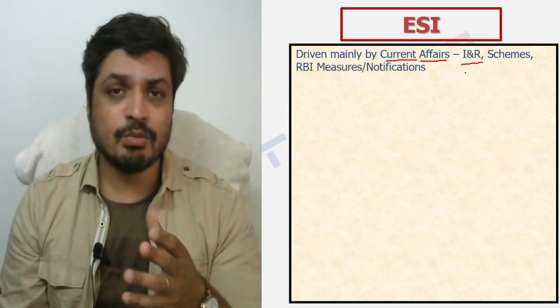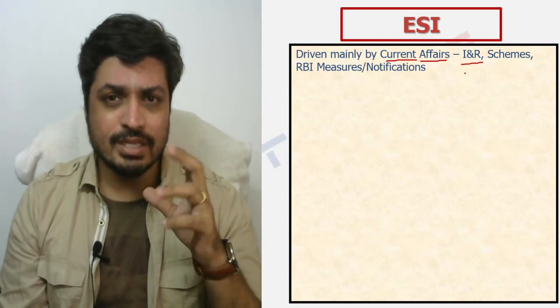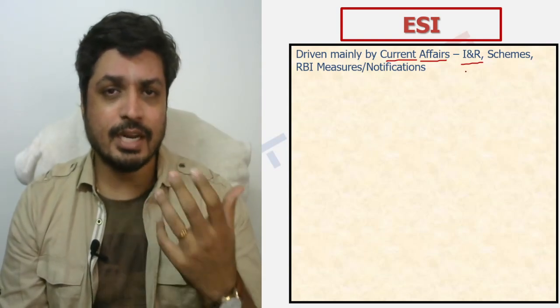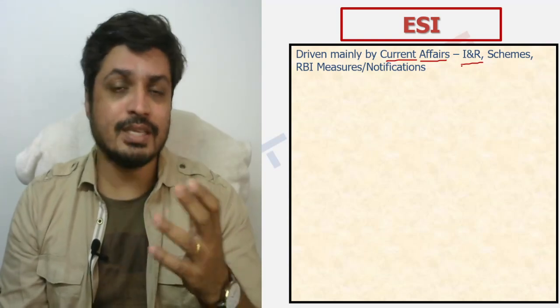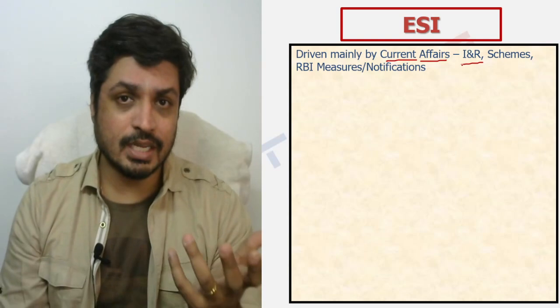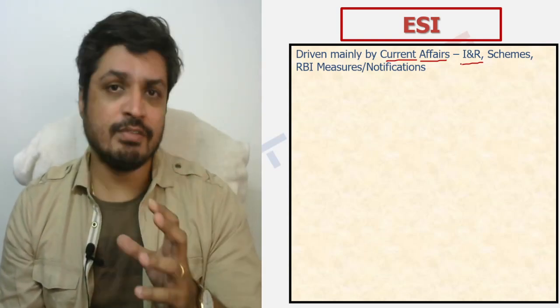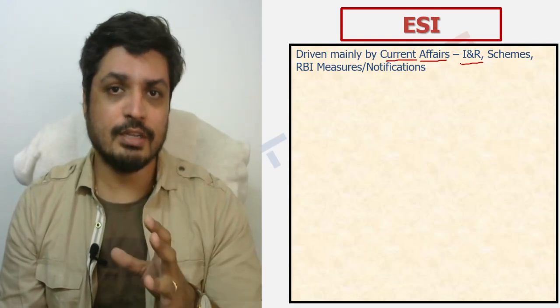Then there is the RBI annual report. Many such reports are getting covered, along with the challenges from the international standpoint, international issues, climate change, even the environment and sustainability. All of those things are also covered in the indices and reports segment. So it is a very, very, very important segment that you should definitely focus on.